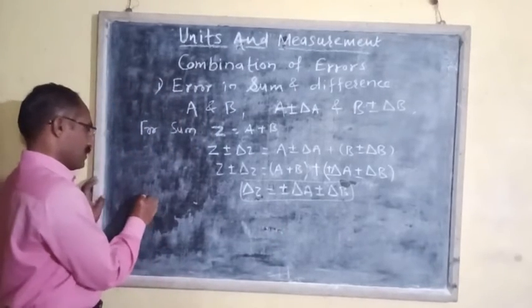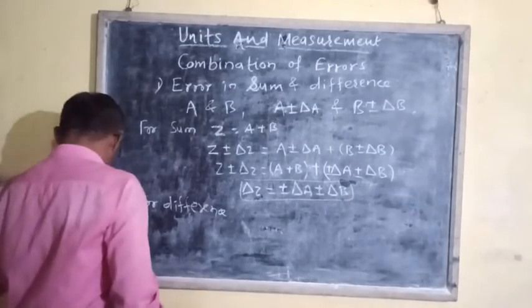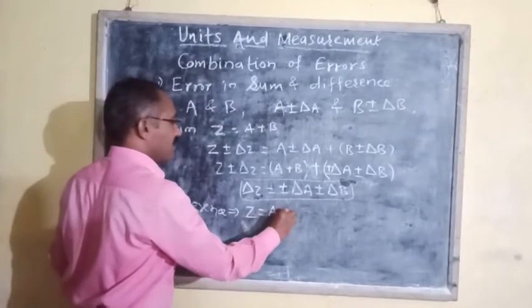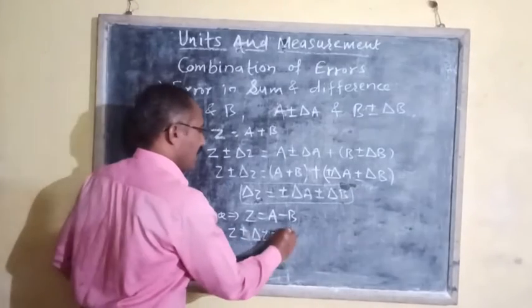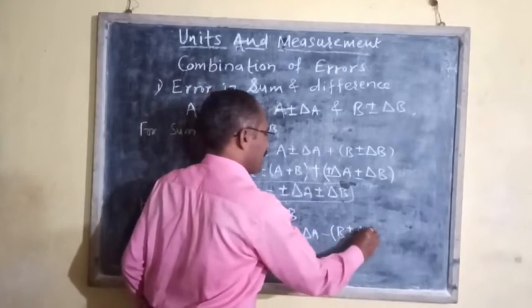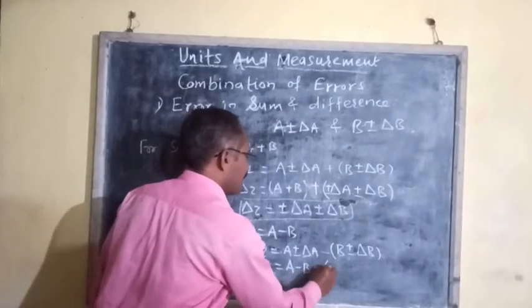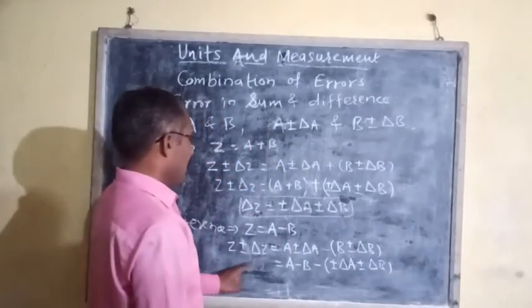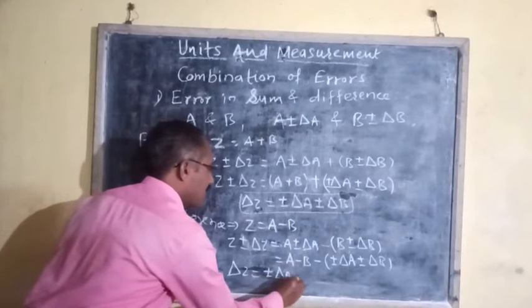Now for difference, we can write Z is equal to A minus B, or it can be written as Z plus minus delta Z is equal to A plus minus delta A minus B plus minus delta B, or this can be written as A minus B minus plus minus delta A plus minus delta B. Here delta Z again is equal to plus minus delta A plus minus delta B.